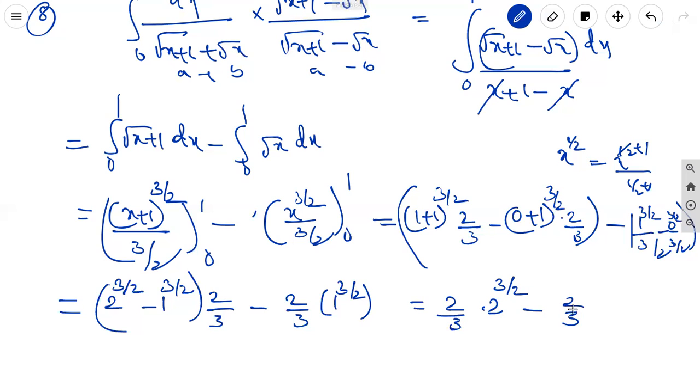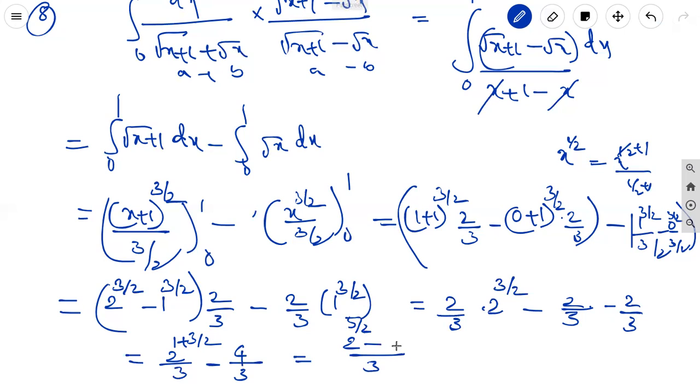1 power 3 by 2 is 1 only. Minus 2 by 3, 1 power something is 1 only. It is equal to 2 power 3 by 2 into 2 by 3 minus 2 by 3. Taking 3 as the LCM, it is 2 power 3 by 2 into 2 minus 2 by 3, which is 2 power 5 by 2 minus 4 by 3. It is the answer.